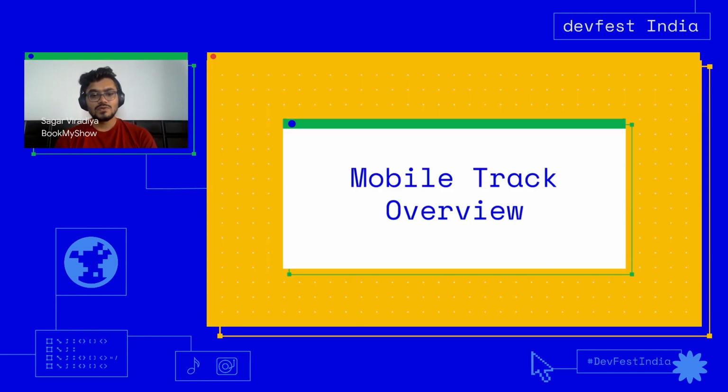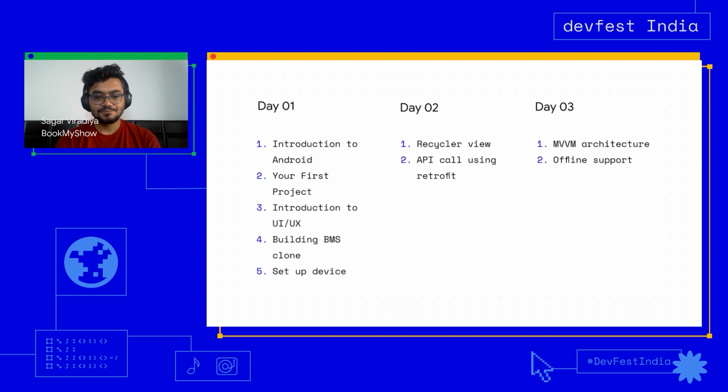Let me just walk you through what we will be covering in this year's DevFest mobile track, so that you'll get a high level picture. On day one, we'll be starting with Android basics, and later we'll build a BMS clone, the Book My Show movie listings clone, and we'll teach you how to build UI. We'll focus on UI only today.